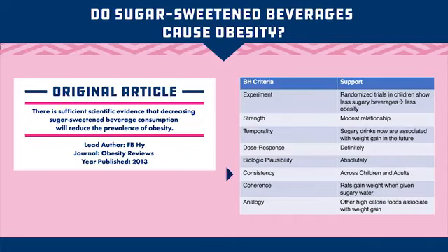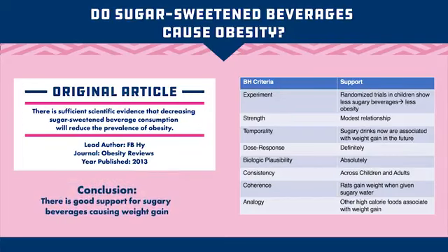Consistency. We see this across children and adults. We see different populations, the same effect. Coherence. So they looked and they said, okay, well, this happens in rats too. Rats gain weight when given sugary water to drink as opposed to regular water to drink. And analogy. Other high-calorie foods associated with weight gain. So drinking sugar-sweetened beverages aside, other high-calorie foods are also associated with weight gain. These are your Twinkies and Ho-Hos and whatnot. So their conclusion was there is good support for sugary beverages causing weight gain.